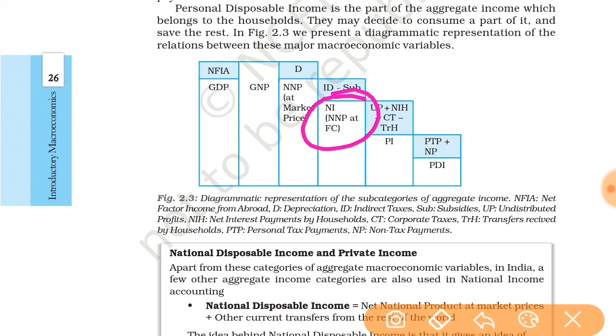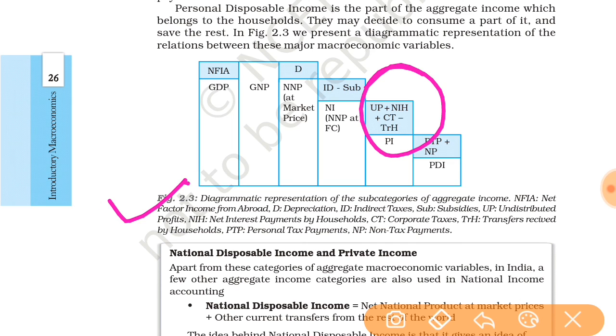And again, from net national product at factor cost, or from national income, we deduct UP plus NIH plus CT minus TRH. What is the full form? UP means undistributed profits, NIH means net interest payment by household, CT means corporate tax, and TRH means transfer receipt by household. The full form is given here.